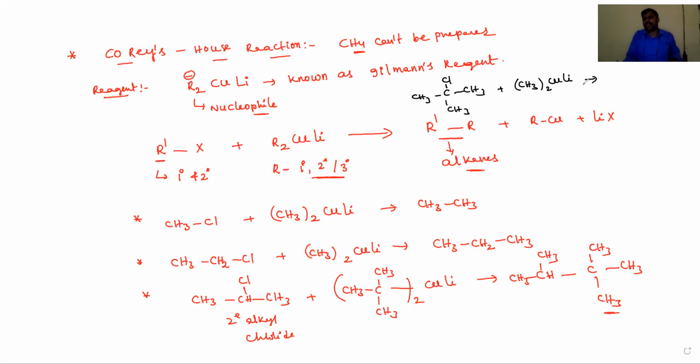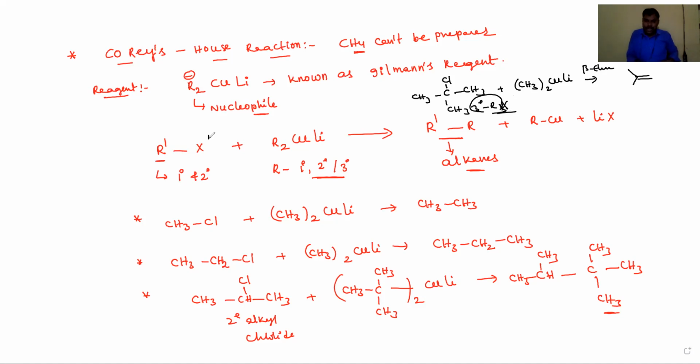Then no reaction occurs, it does not form an alkane, so it undergoes elimination. It undergoes beta elimination and alkenes are the product, because a tertiary alkyl halide always undergoes an elimination reaction. So if you want to introduce a tertiary alkyl group, you have to take it in a Gilman's reagent.